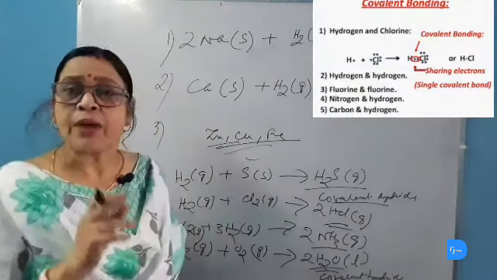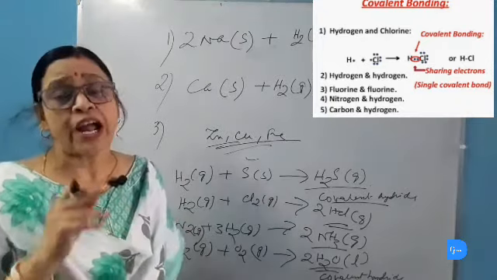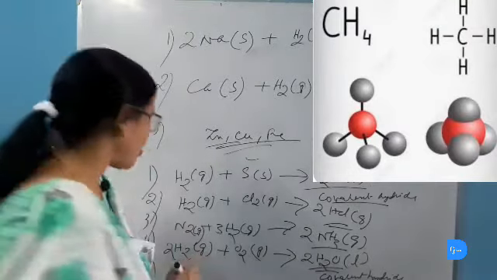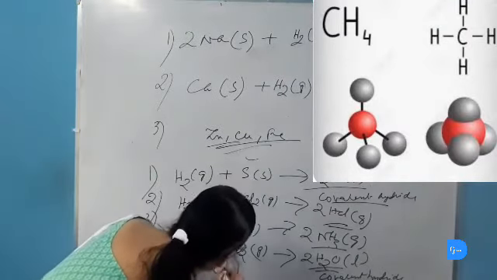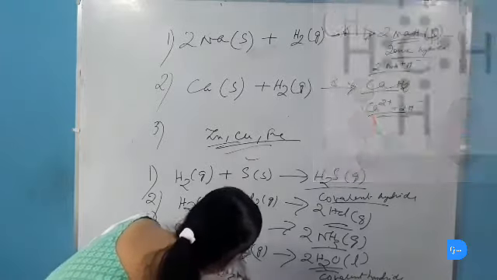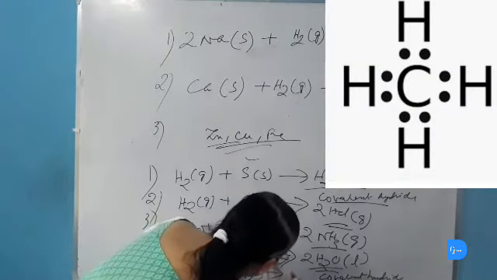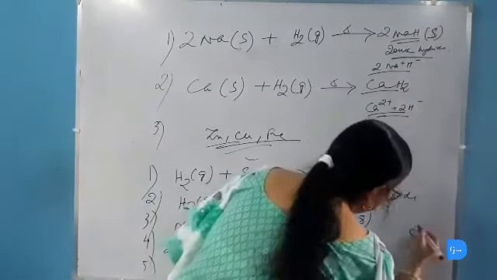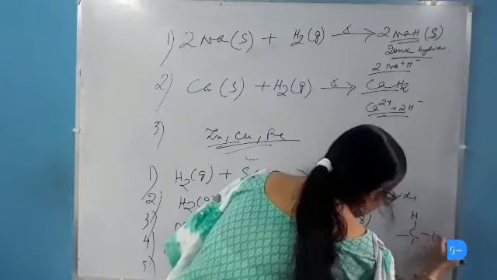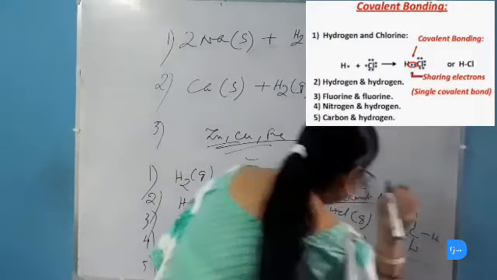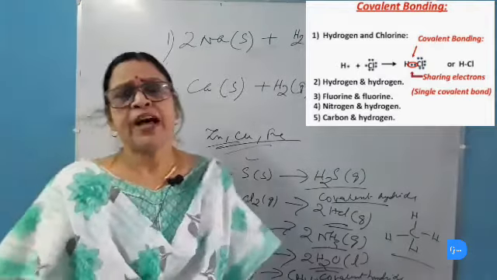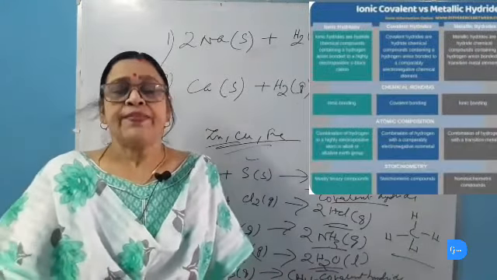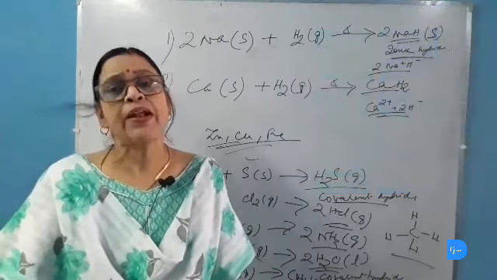Now we will see the reaction of carbon with hydrogen. Carbon reacts with hydrogen to form methane gas. This is a covalent hydride and it is formed by sharing of electrons. Carbon, when it reacts with hydrogen gas, forms methane gas, CH4, and CH4 is formed by sharing of electrons, and so it is a covalent hydride. Thus we can see that non-metal hydrides are liquids or gases in nature. They are non-electrolytes and stable compounds.